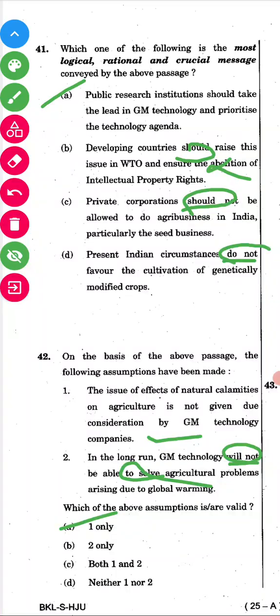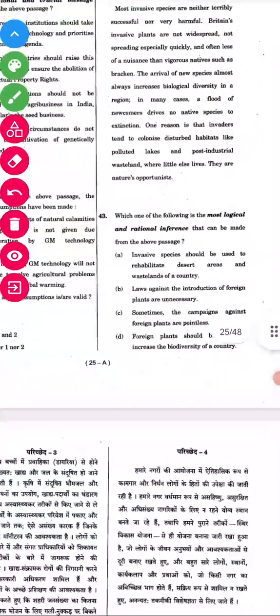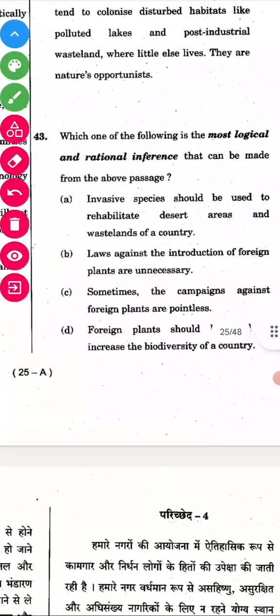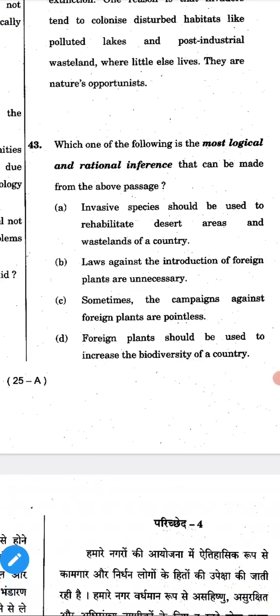So we'll go to the next passage question, 43rd question. Most logical and rational inference that can be made from the above passage. The invasive species should be used to rehabilitate desert areas and the wastelands of the country.